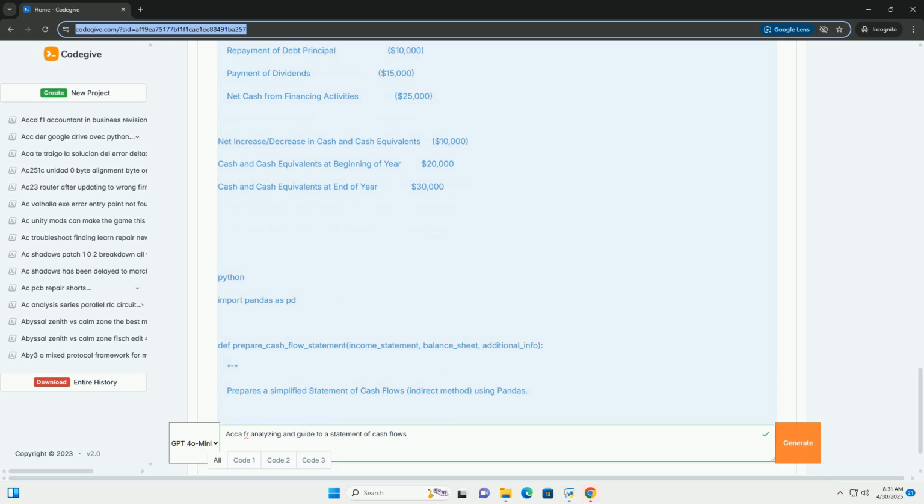Indirect method. Starts with net income and adjusts it for non-cash items, changes in working capital, current assets and liabilities, and other items that affect net income but not cash flow.